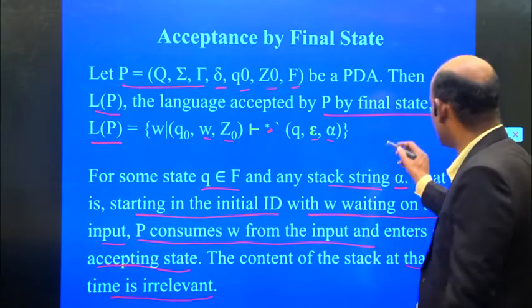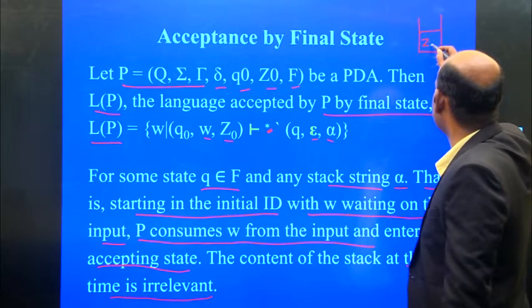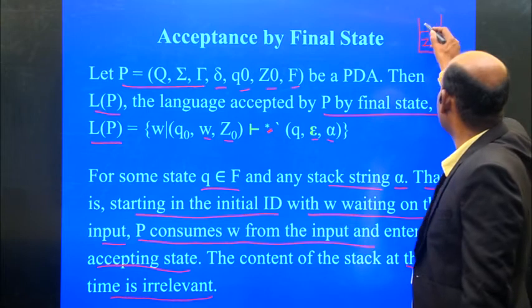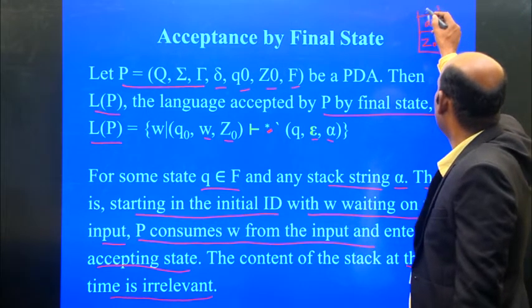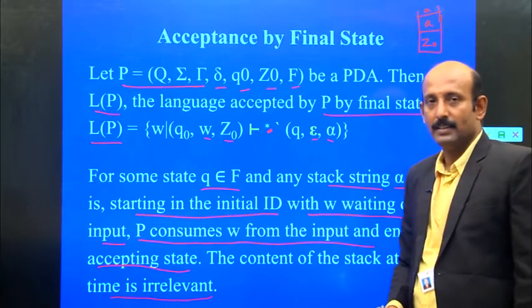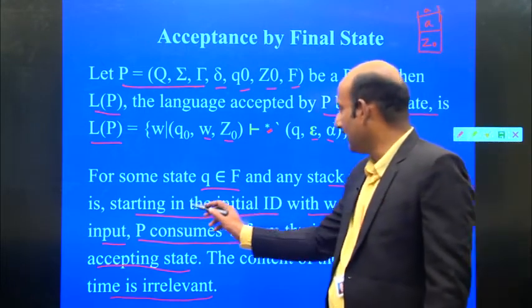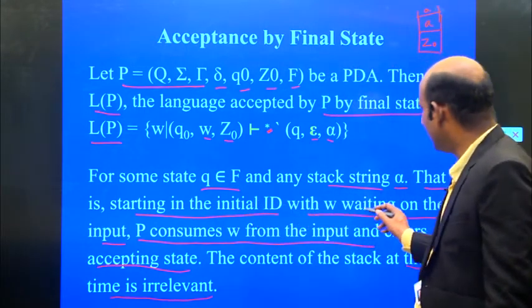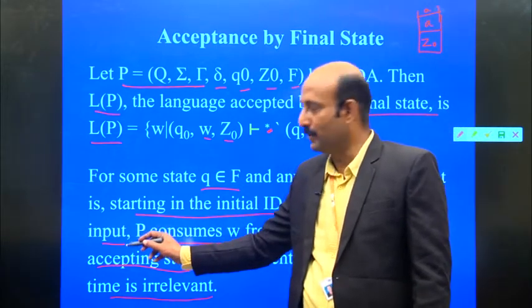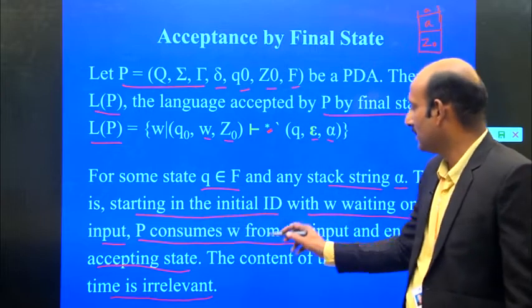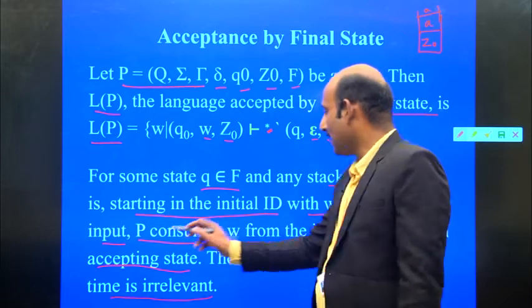We have a stack, the bottom of the stack is Z naught, then any strings like A or B, depending upon the input.